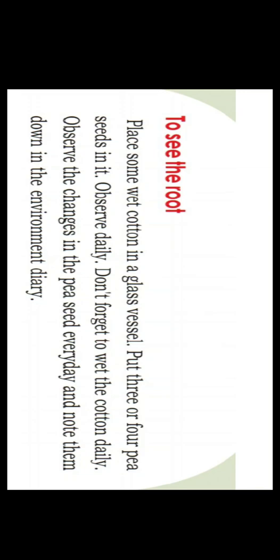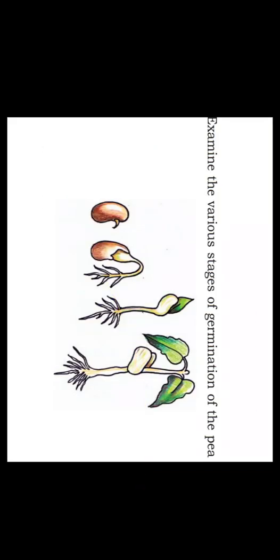So today we studied what is germination. It is the growth of a seed into a new plant or a young plant or sapling, right? And we studied the different stages of germination. You have to draw these 4 pictures in your science notebook, in your EVS notebook, and you should do this experiment. Take a glass tumbler, put some wet cotton and put 3 or 4 pea seeds in it and see what changes happen to the seed. You can note it down in your notebook. Okay, is that clear? Okay, so that's all.